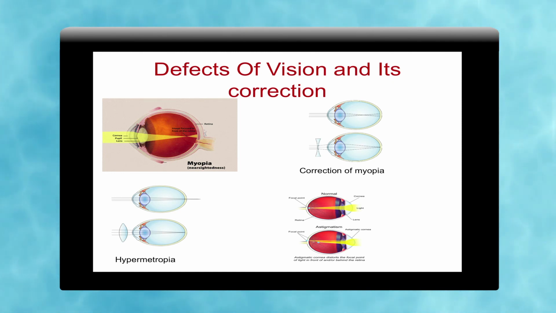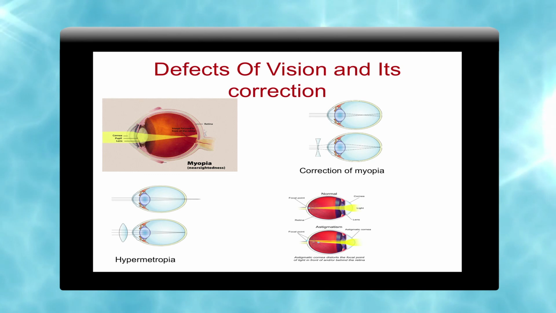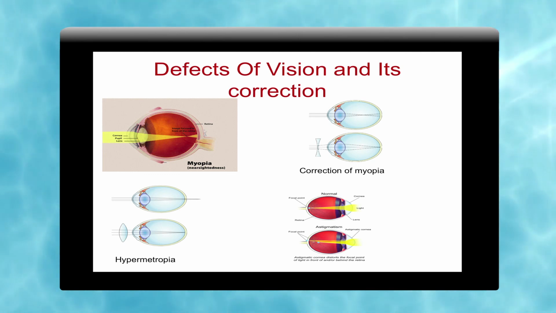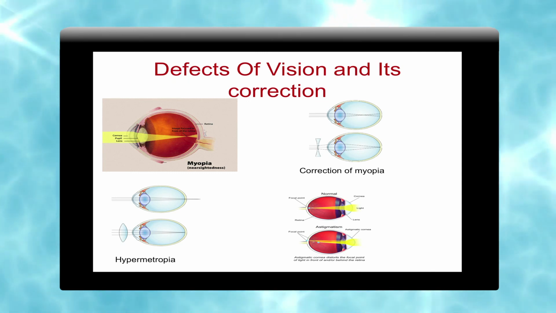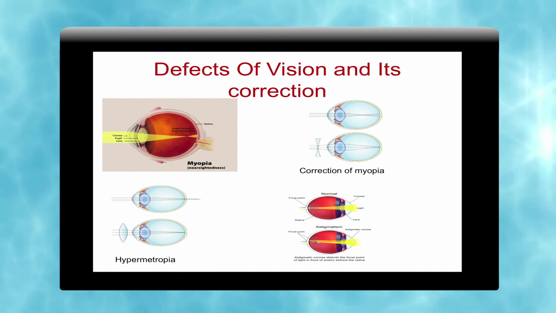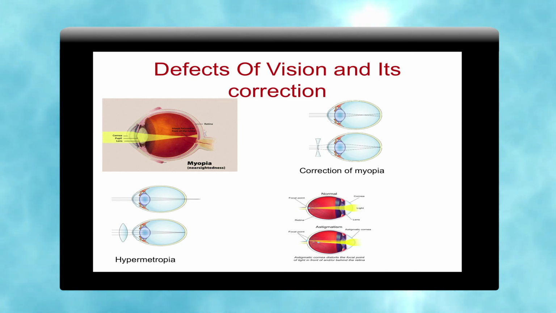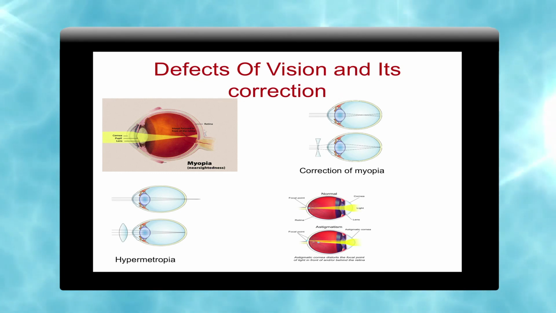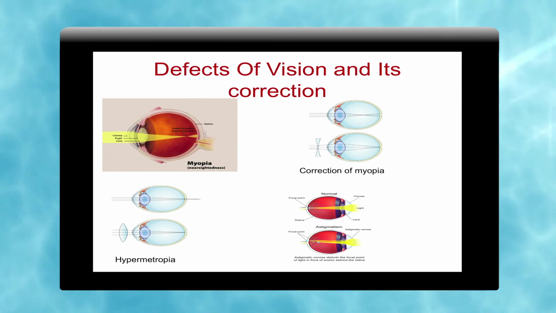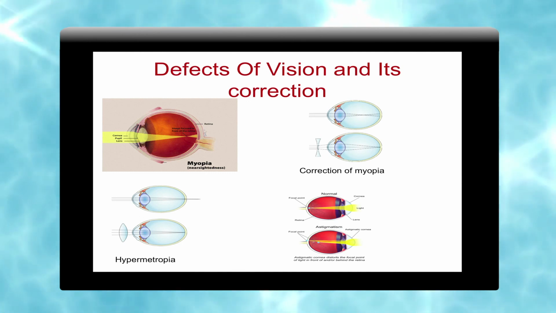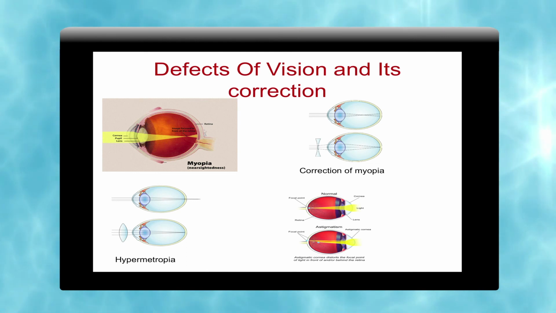There are two other types of defects, that is presbyopia and astigmatism. We use cylindrical lenses for astigmatism. These are another type of defects. Presbyopia occurs for old aged persons, whose ciliary muscles become weak, and for that we have to use both lenses, concave lens and convex lens. For astigmatism we use cylindrical lenses so that astigmatism is removed, because in astigmatism we are unable to focus on vertical lines. These are the four types of defects of vision.